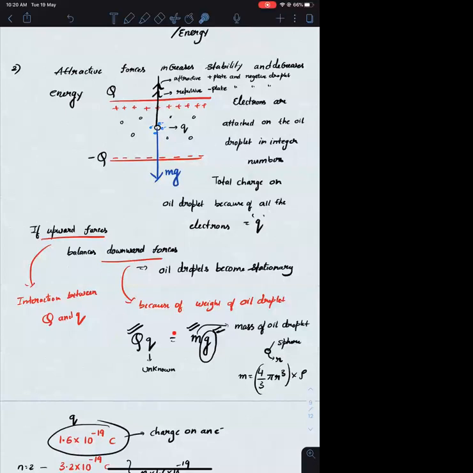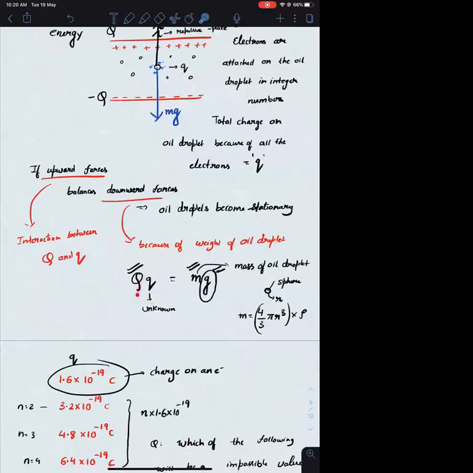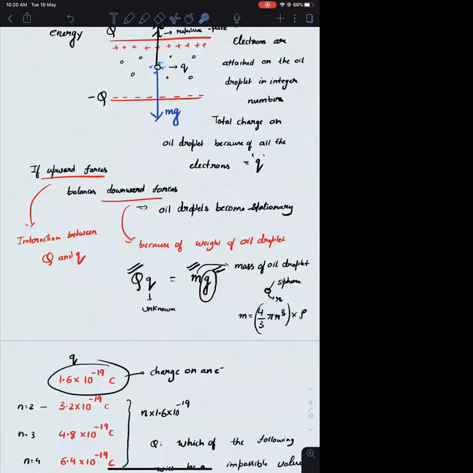Small q is the total charge on the oil droplet. The downward force is because of the weight of the oil droplet, which is mass multiplied by acceleration due to gravity. In the equation, the only unknown is the total charge on the oil droplet. So by solving this equation, you can find the total charge on the oil droplet.